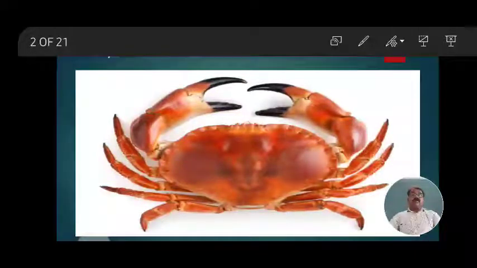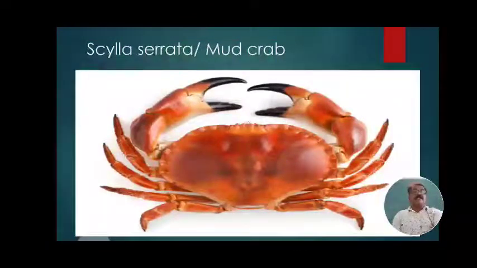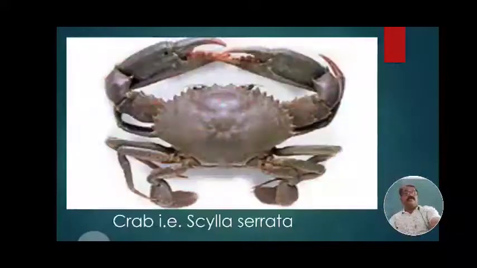When we observe this animal, it is cosmopolitan, found everywhere, in brooks, in creeks, in channels, in rivers, rivulets, or in tributaries. This animal is to be found, and we are frightened to see it. That is the crab, Scylla serrata, or the mud crab, which is to be seen occasionally in general.